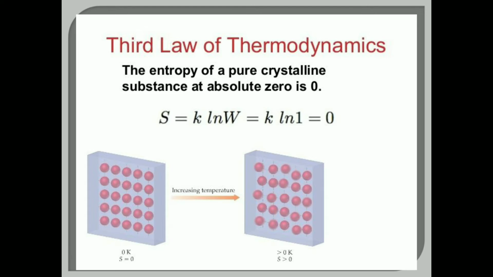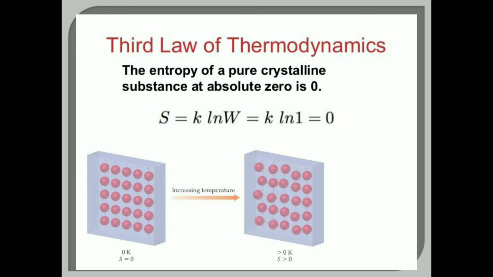If you see in the diagram, there is a cuboidal shape of an object having some molecules inside it. So at 0 Kelvin or at absolute temperature, the entropy of that system is also 0. At that time all molecules are in perfect order. But when temperature increases from 0 Kelvin to the upper level, the energy of that object and all those molecules also increases, entropy increases, and that's why molecules are disturbed from their order.